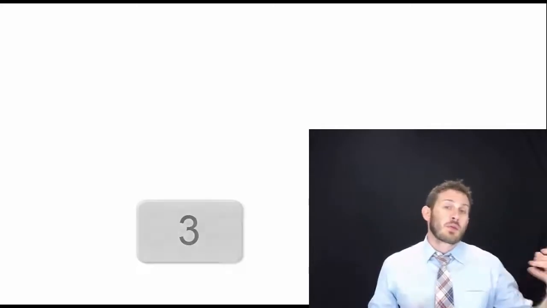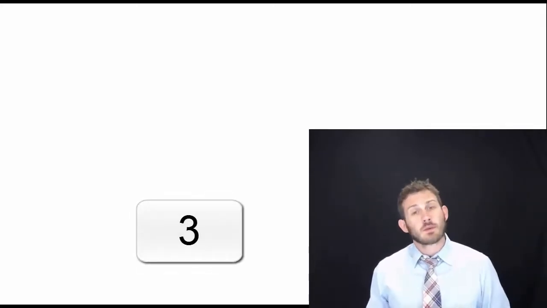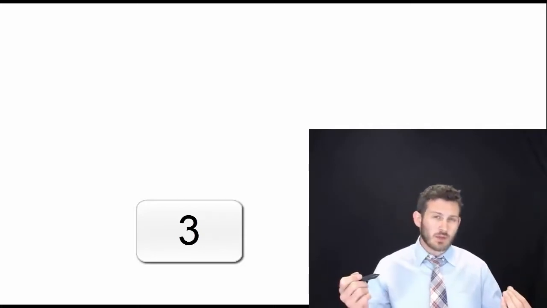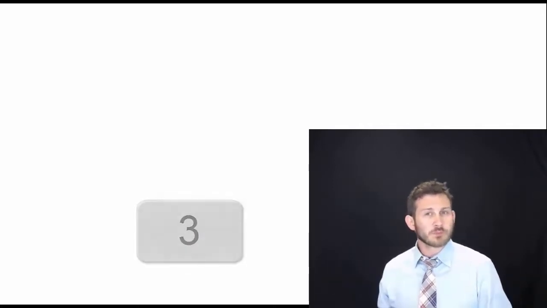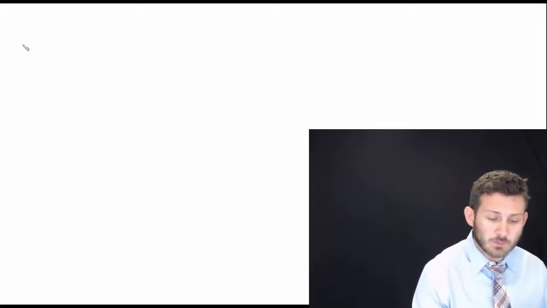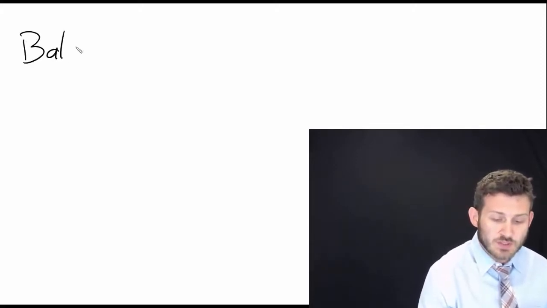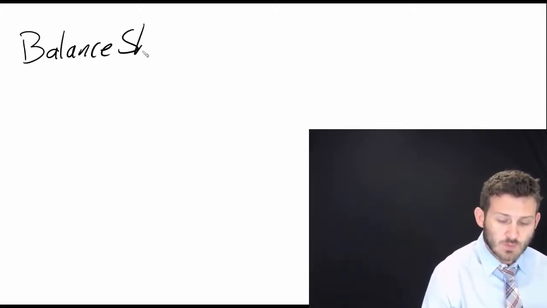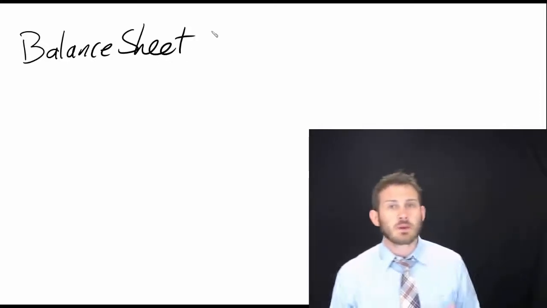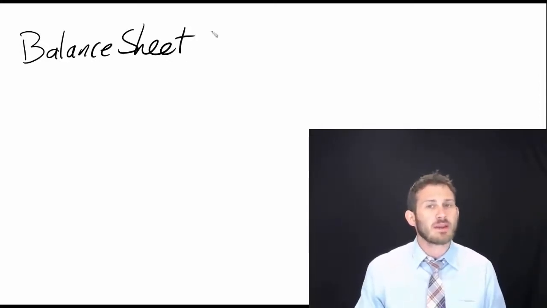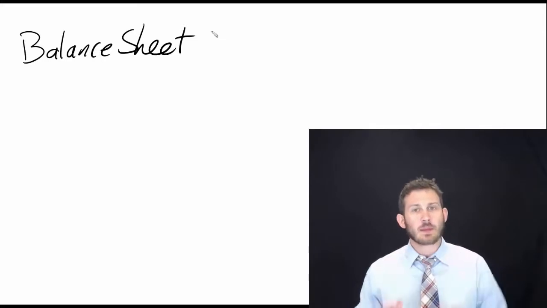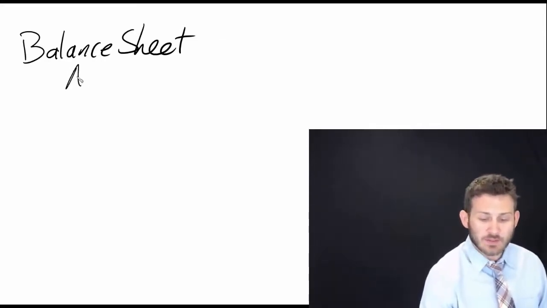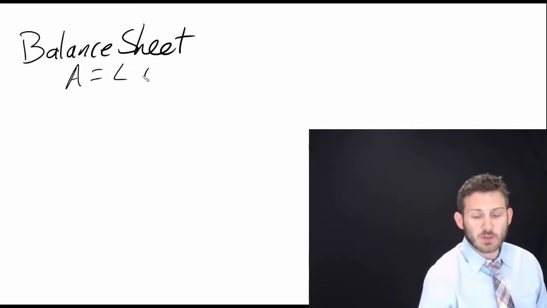Right, and so there are three different types of financial statements that we are interested in. Just think for a second if you can remember what those three types are. Okay, the first one is going to be the balance sheet. And the balance sheet, as we know, is just a snapshot, a point in time. It's looking at our assets, which are equal to our liabilities plus our owner's equity.